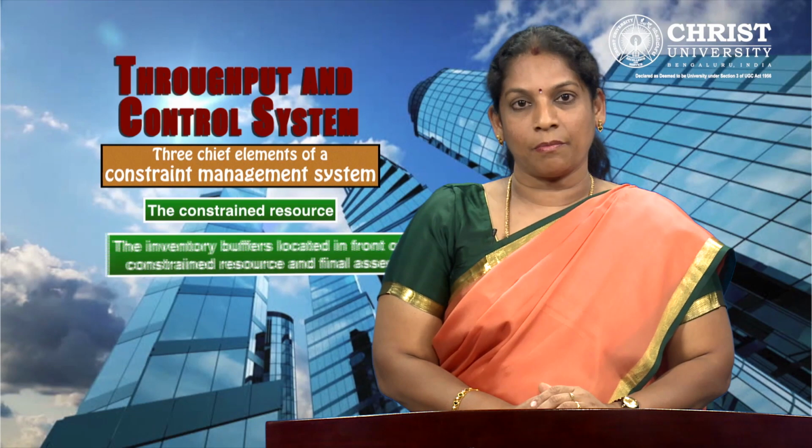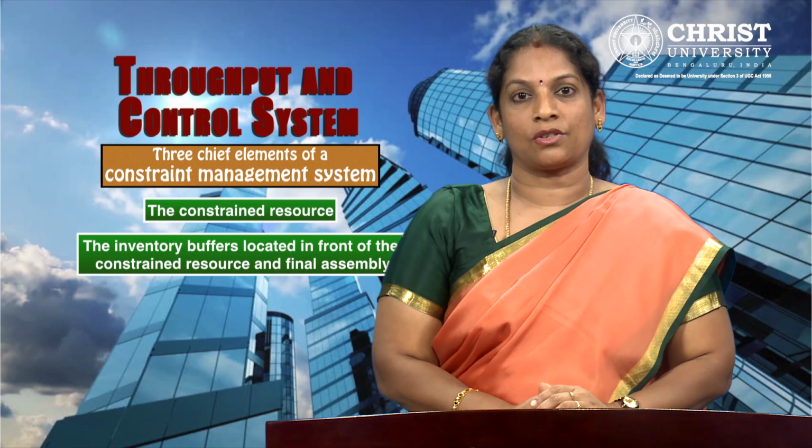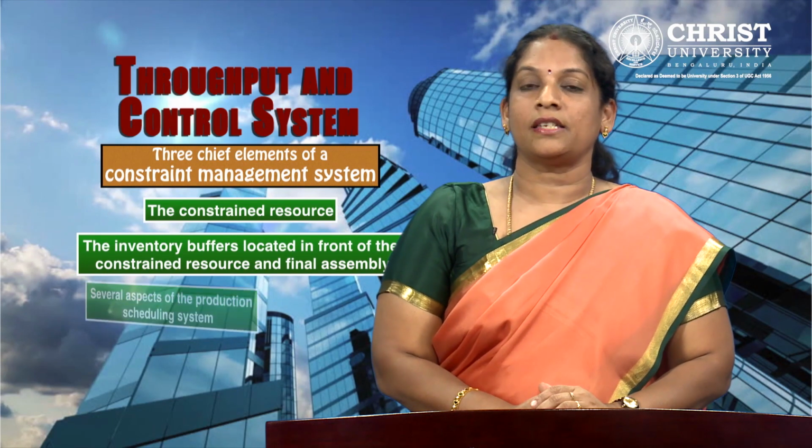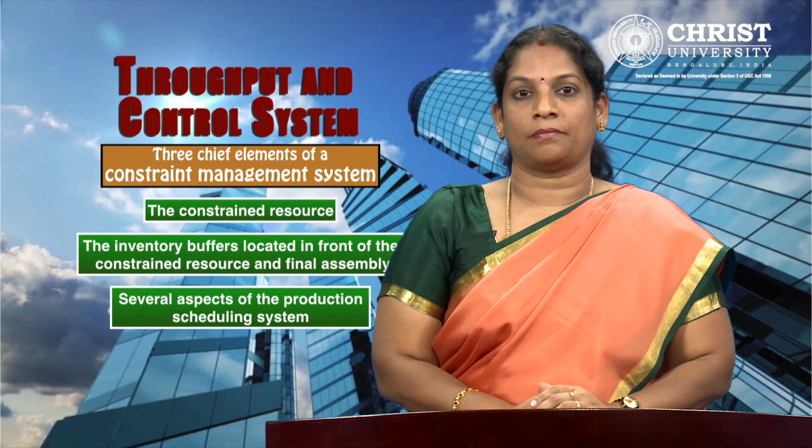The typical company installs a myriad of controls throughout its operations and accounting systems which flag many divergences from planned performance. However, a company focusing on its constrained resource will adopt a different approach, where the bulk of its controls are centered on the three chief elements of the constraint management system: the constrained resources, the inventory buffers located in front of the constrained resource and final assembly, and several aspects of the production scheduling system.